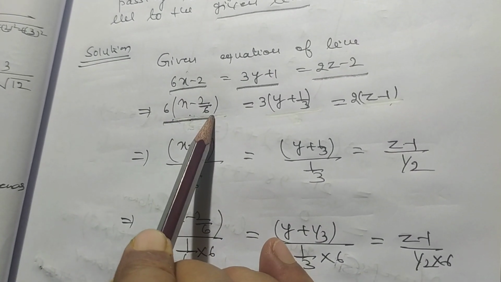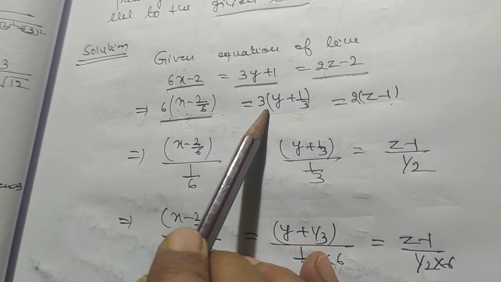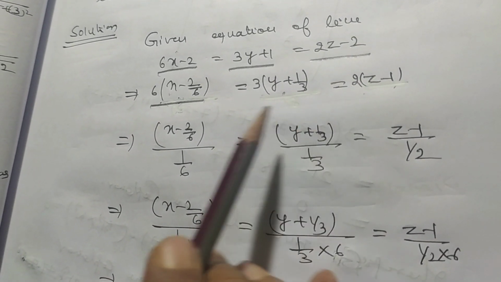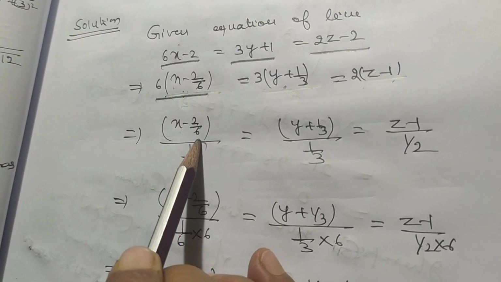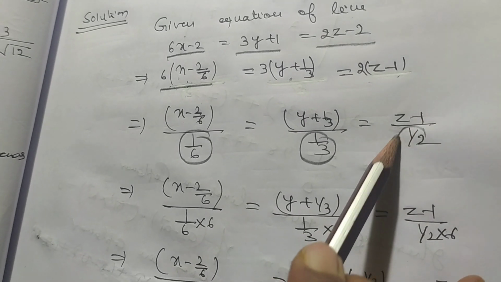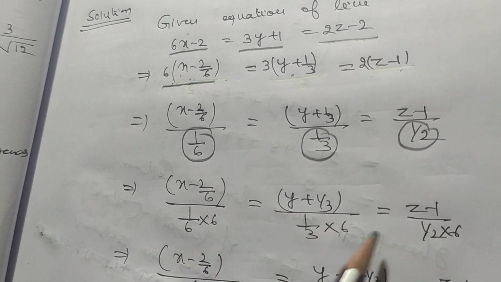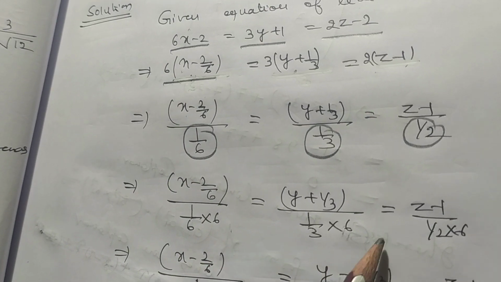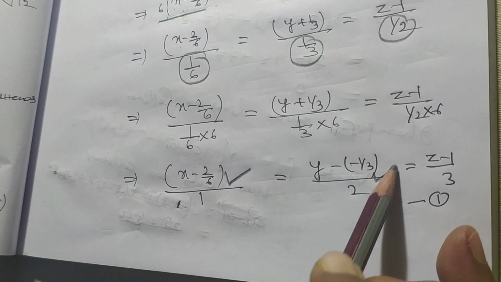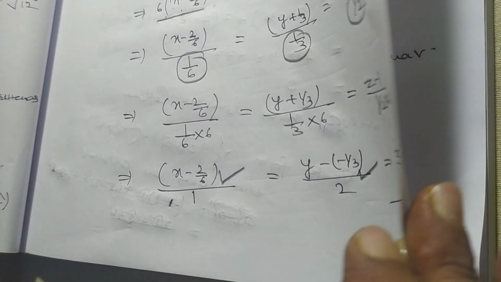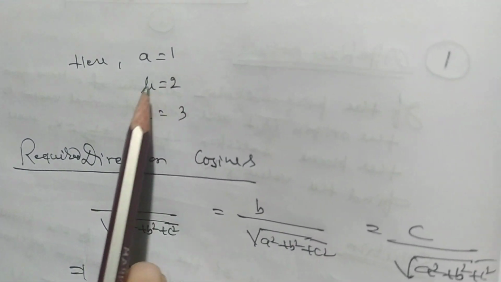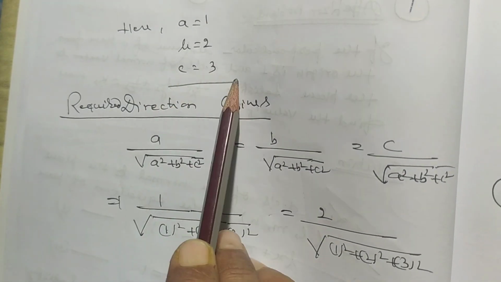By taking common 6 we have x minus 2 by 6 is equal to 3 into y plus 1 by 3, 2 into z minus 1. And it is x minus 2 by 6 by 1 by 6, y plus 1 by 3 by 1 by 3, and z minus 1 by 1 by 2. And by multiplying this by 6, we have x minus 2 by 6 is equal to 1, y plus 1 by 3 by 2, z minus 1 by 3. So my dear student, here a is equal to 1, b is equal to 2, c is equal to 3.